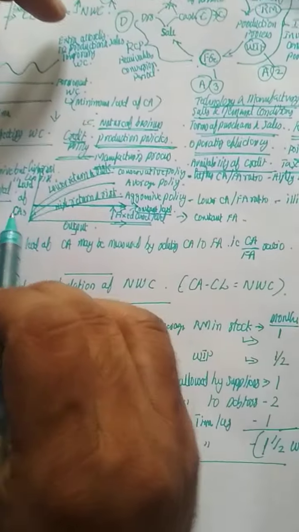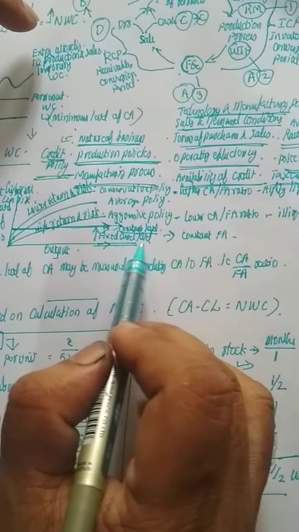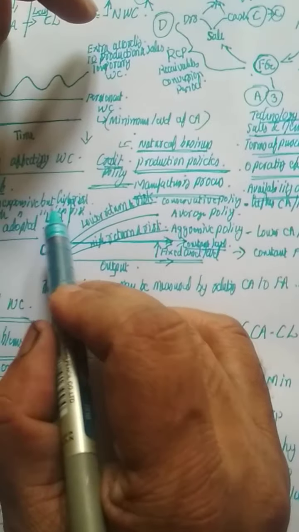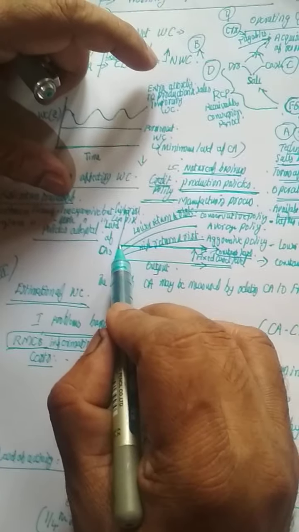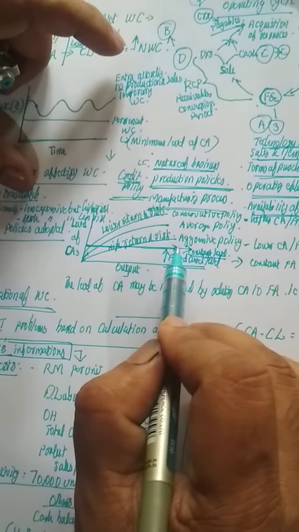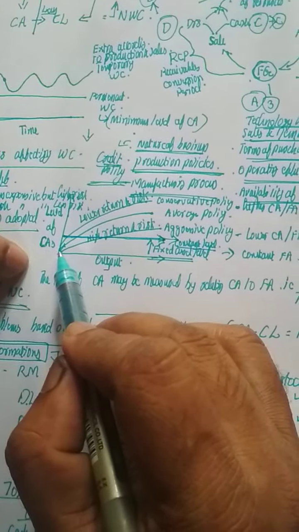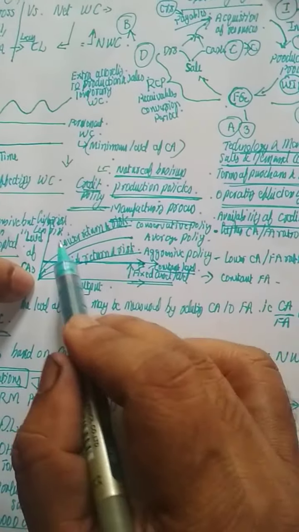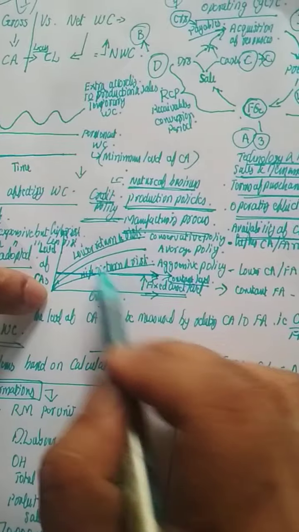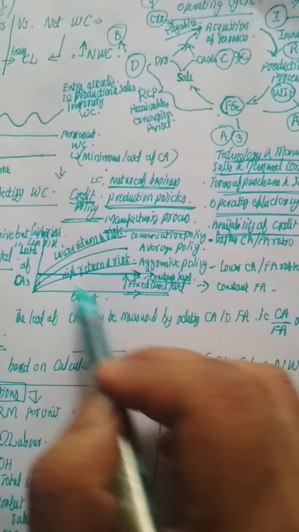I will make it very clear. The output of the organization is given on the x-axis, but the level of current assets is put on the y-axis. By keeping fixed assets at a particular proportion, the current asset position is adjusted or levered. That is how the working capital policy is found out.